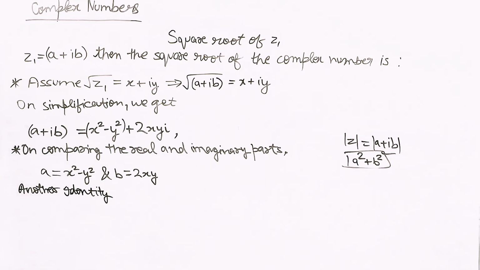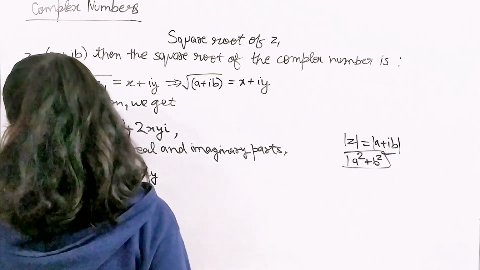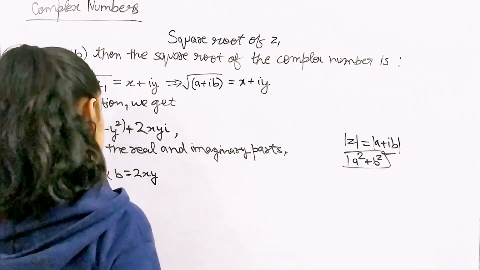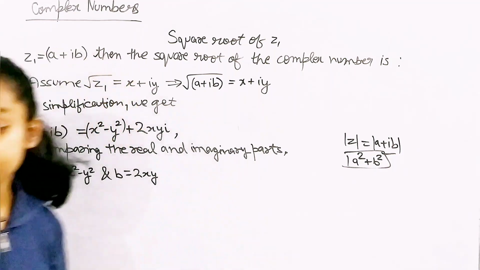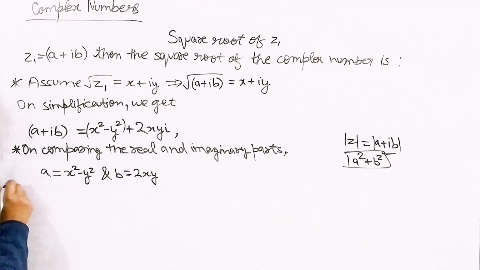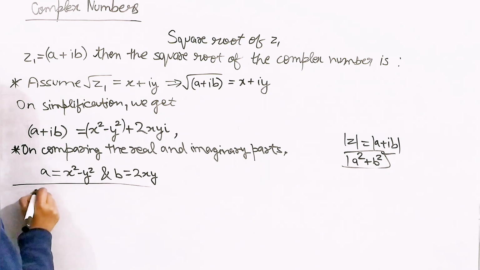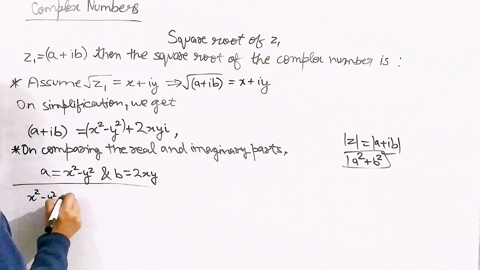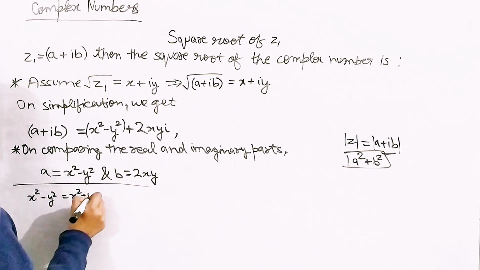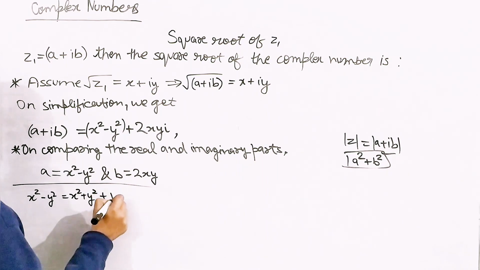Okay, another identity. So we're now going to use an identity which is different from this one. I think there's no need to write this. I can just directly write that identity. So what I have is x squared minus y squared is equal to x squared plus y squared plus 4.